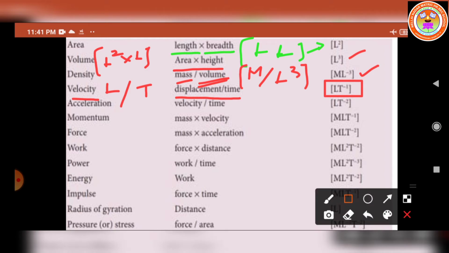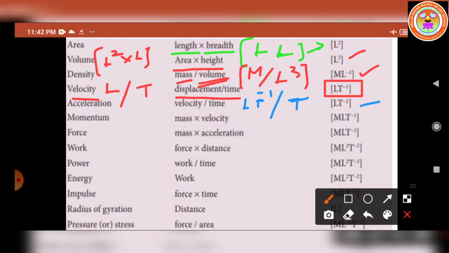Now we have to find out the dimensional formula for acceleration. What is the acceleration formula? That is velocity by time. So what is the dimensional formula for velocity? L T power minus 1, divided by the dimensional formula for time, T. So T is shifted to the numerator. It becomes minus, isn't it? That is L T power minus 1 into T power minus 1. Powers will be added. That's why we obtain L T power minus 2. So the dimensional formula for acceleration is L T power minus 2.